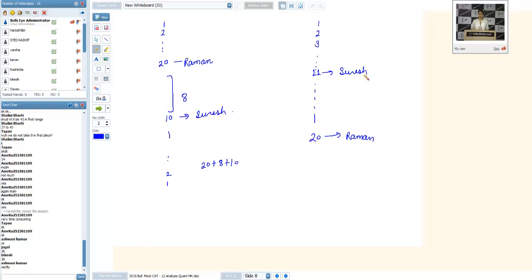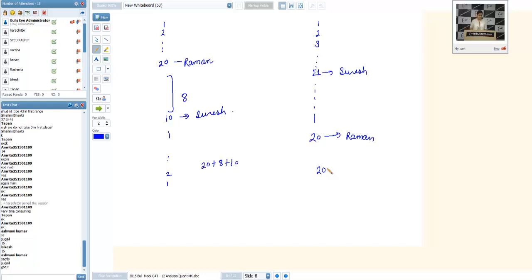Now if I consider this, the second thing we will take is that Suresh was the 10th person from the back. Then there can be 20 people. That's why we are getting two answers. That's why both the statements together are not sufficient.